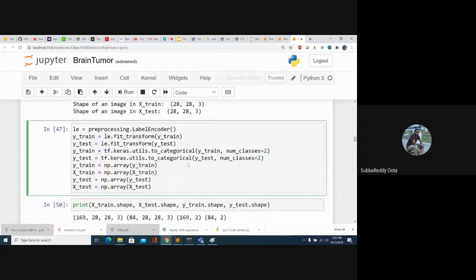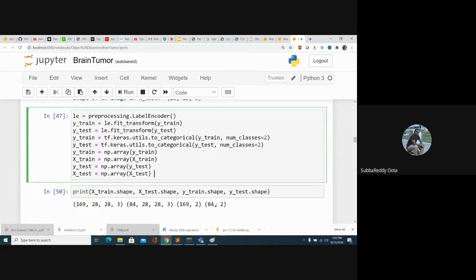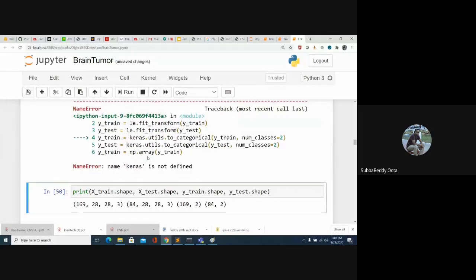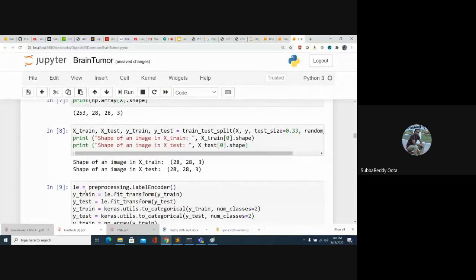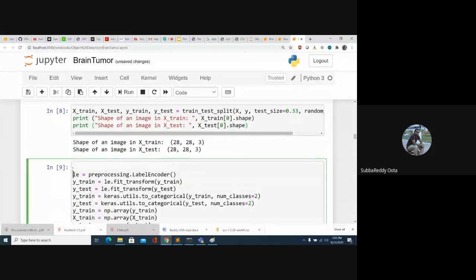That's the reason we are converting our Y into a one hot vector. One hot vector means wherever class 1 is present, that particular column will be filled with ones, and wherever class 0 is present, that column will be filled with ones. So we need to import keras.